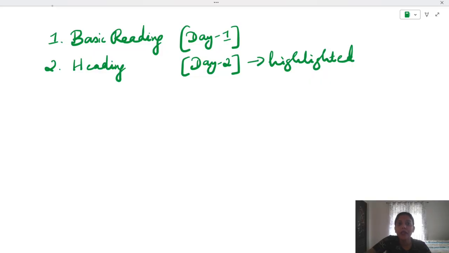On day one, when you're doing the basic reading, don't use any highlighters. You may use a pencil and mark. This day, use pencil. Don't draw any bold lines. It's just for you to point out. But on the second day, highlight if you have missed points. Not every point is going to be highlighted, only those that are missed out from your end.